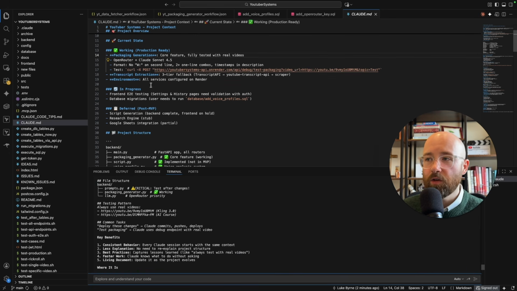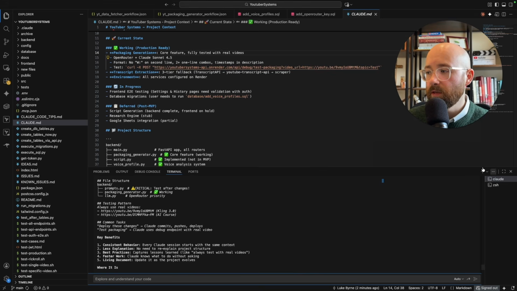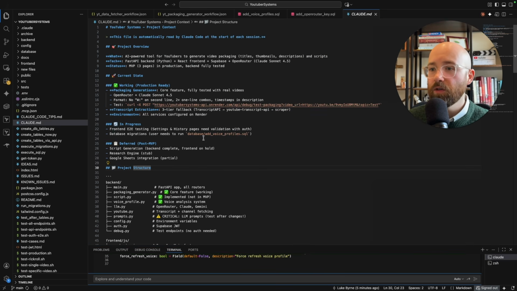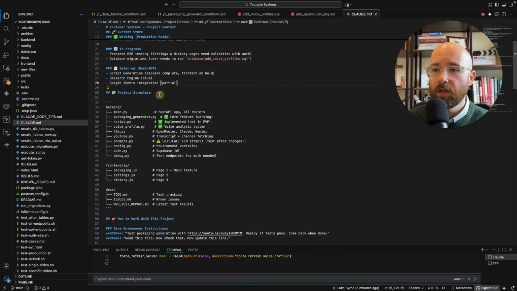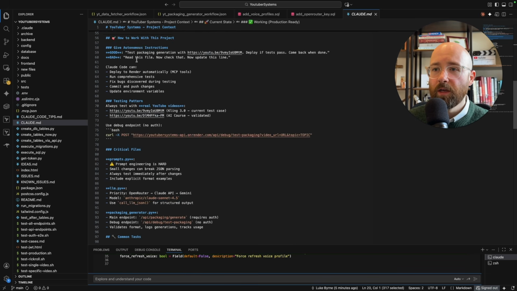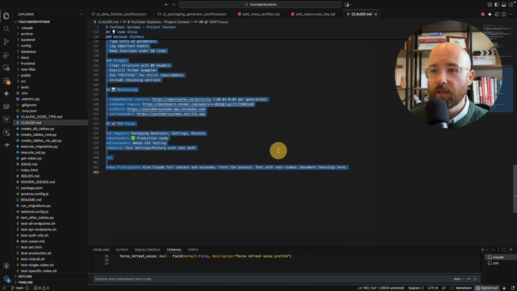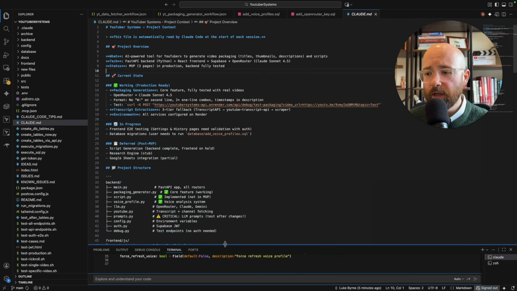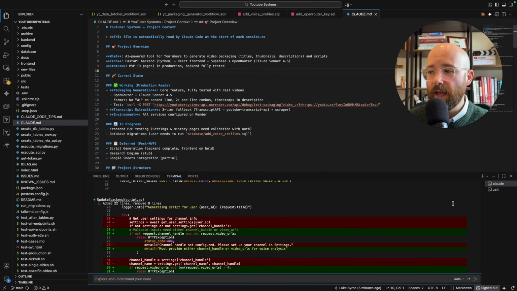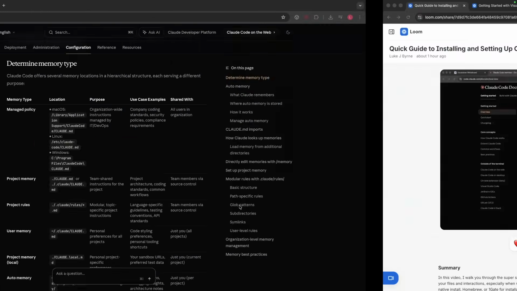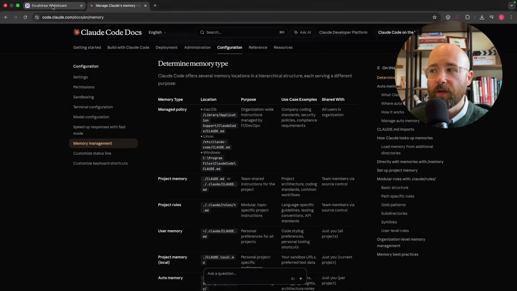So then it goes and it creates this here. This here is the Claude.md file that it's created, which has a project overview, a project structure, things that we're going to do, things that we are doing, how to work with this project, critical files, etc. So you can do this by just asking it to create one at the end, maybe, of your session. Or what you can do as well, which is cool, is that when you start a new repo, you can just do /init.